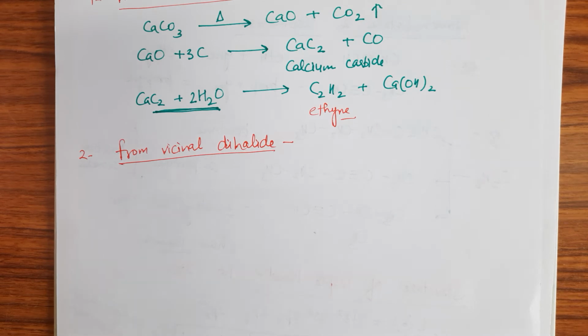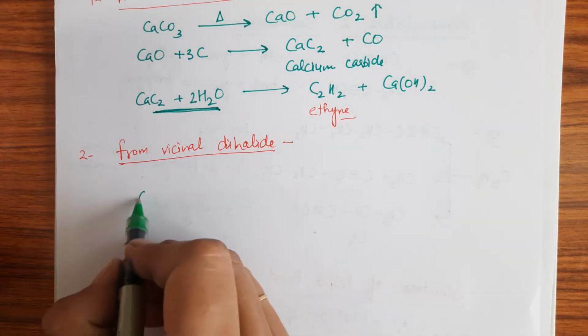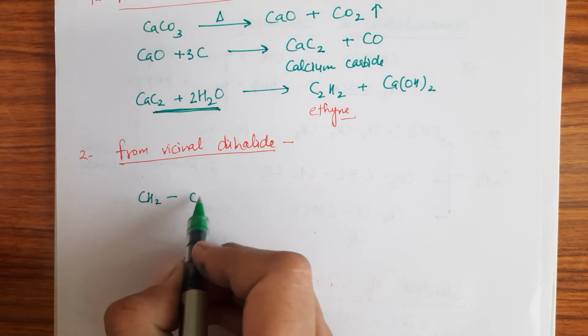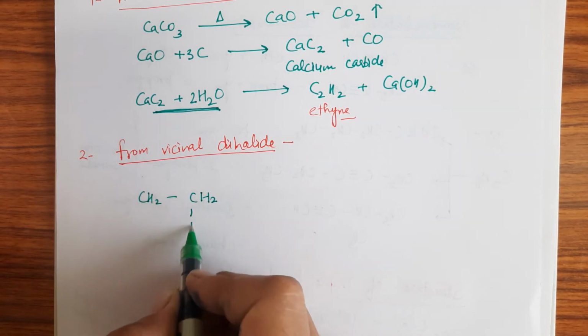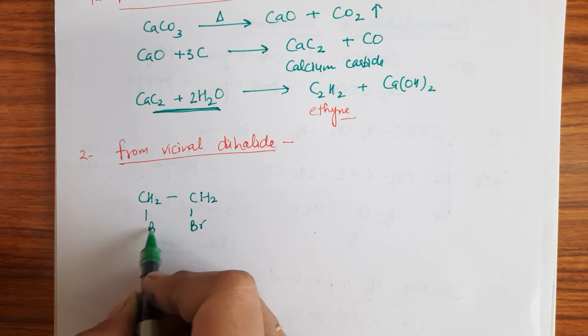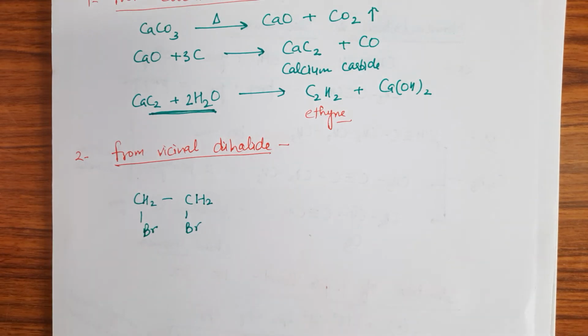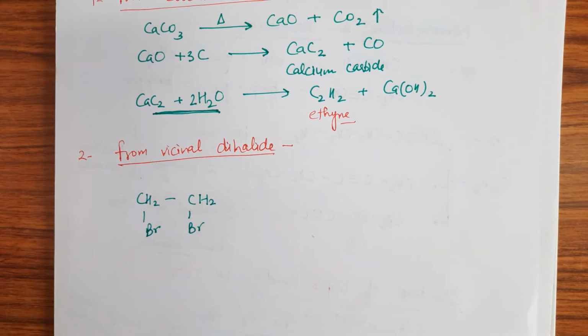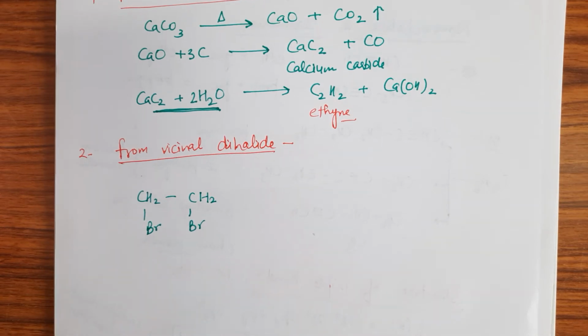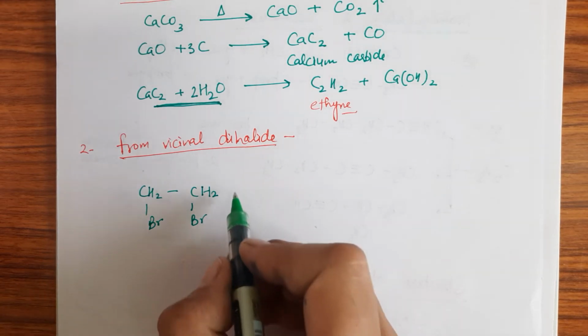Vicinal dihalide means a compound in which the halogen atoms are attached to adjacent carbon atoms, right? So if we have CH2Br-CH2Br, we have a vicinal dibromide. We can say the IUPAC name is 1,2-dibromoethane, right?